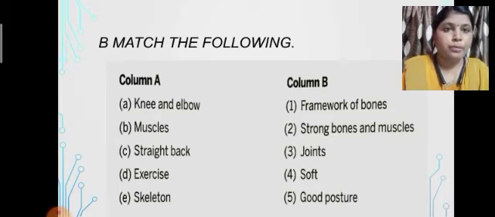We have to match column A with column B. Students, generally we match column A with column B using arrows or lines. But now you are in 2nd standard, so how are we going to match column A and B? In the middle space, we are going to write the answers. For example, A's answer is like this, with B's number in brackets. So we are going to solve this match the following using this method.